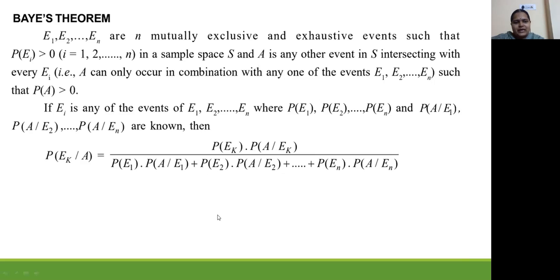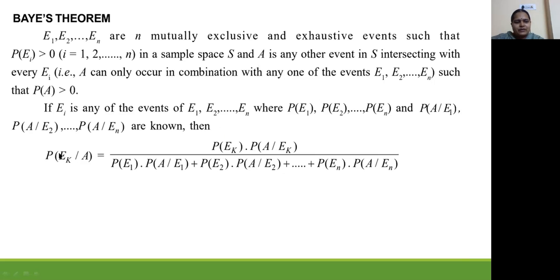Next, if Ei is any of these events, suppose we are taking only one event and we are assuming that the probabilities of all these events E1, E2, En are known, and also the probability of the event A over E1. This is a conditional probability, which we discussed in the last video. P of A over E2 means A is occurring after E2, and also A occurs after the occurrence of En, and the probabilities of all these are known.